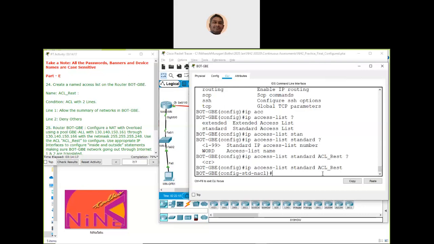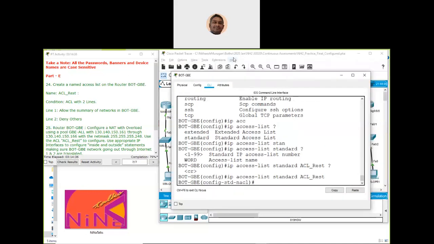The first one is to allow the summary of networks in board GBE. The summary of networks for board GBE is 192.168.10.0, that is the 10.0 network and the 20.0 network. So these are the two networks.